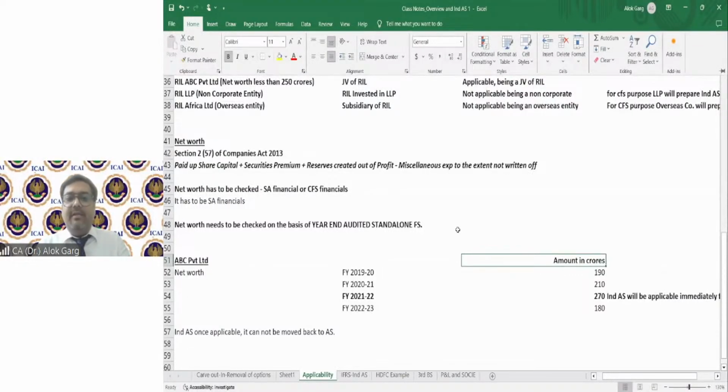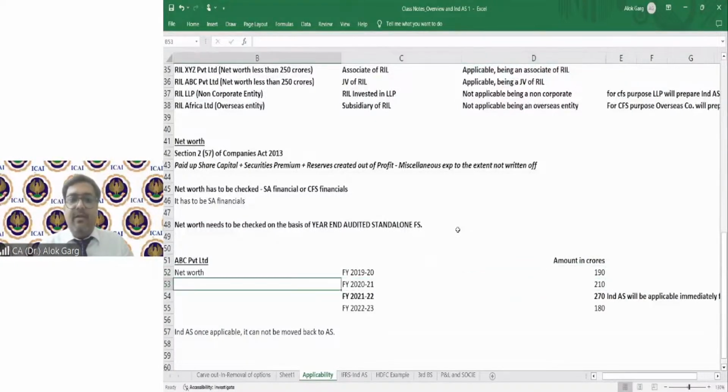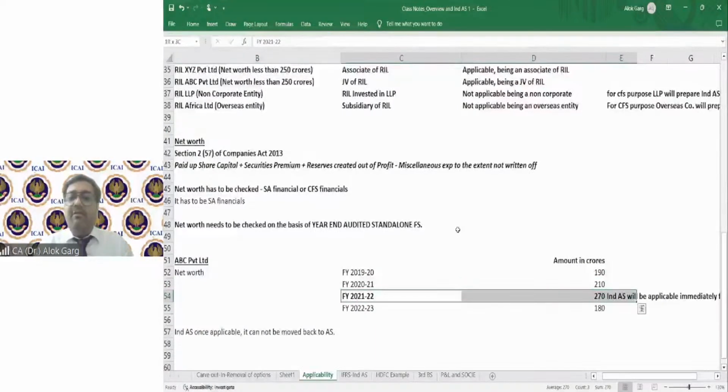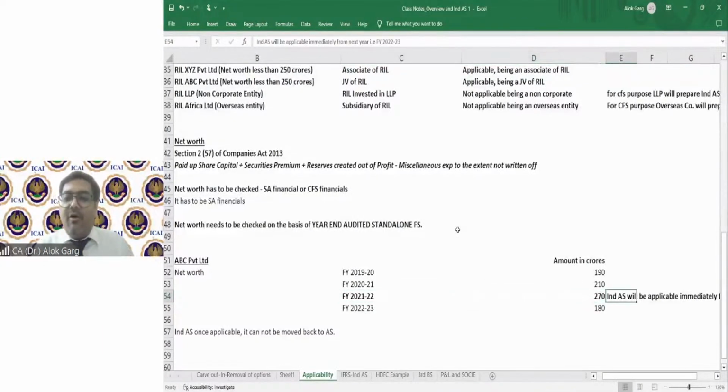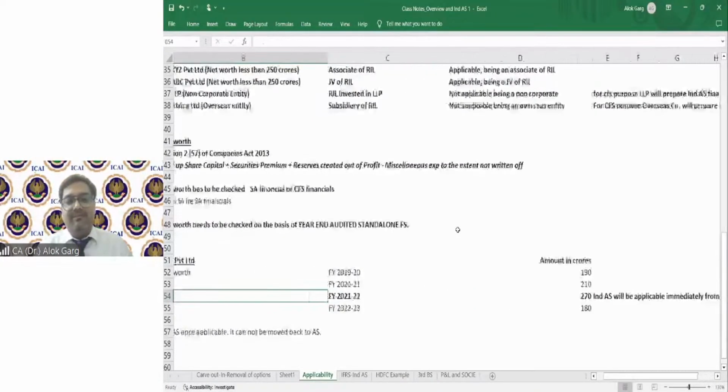In 1920, the net worth was 190 crore. Whether IND AS will be applicable in the next year? Answer: in 2021 it is 210 crore, IND AS not applicable. In 21-22, the net worth became 270 crores. Tell me, IND AS is applicable from which year? On 31st March 22, when the accounts were prepared under IGAP, the net worth became 270 crores. IND AS will be applicable immediately from next year, FY 22-23.